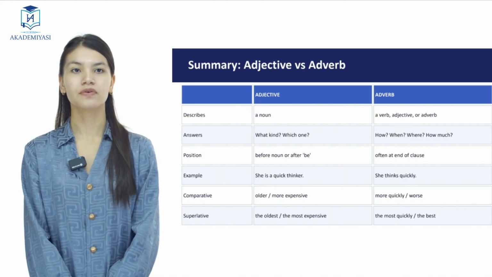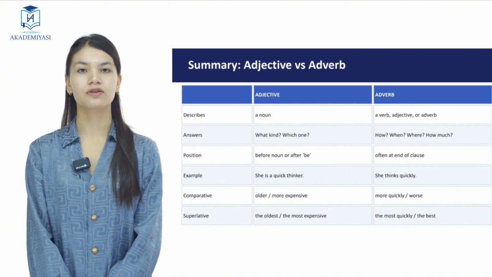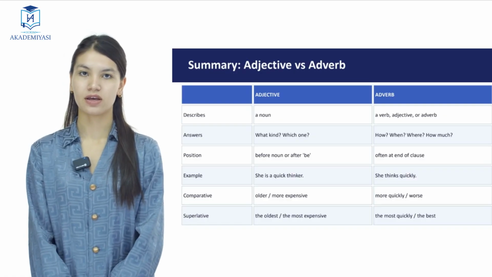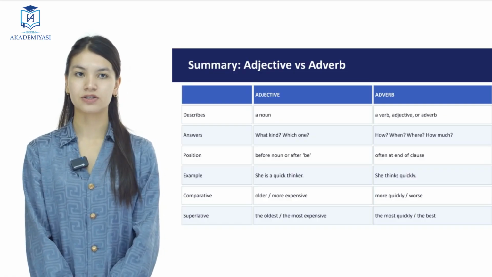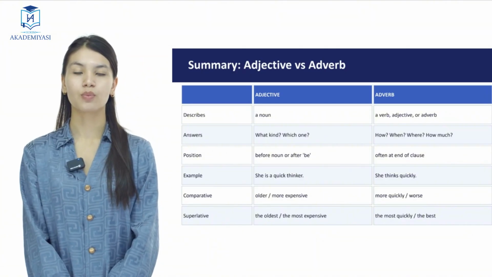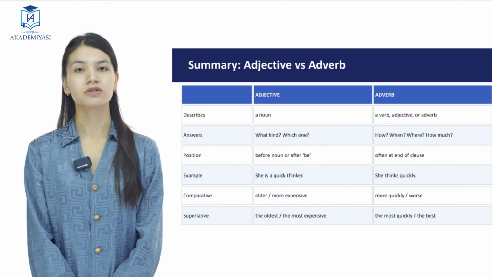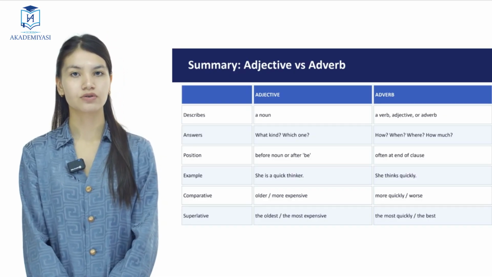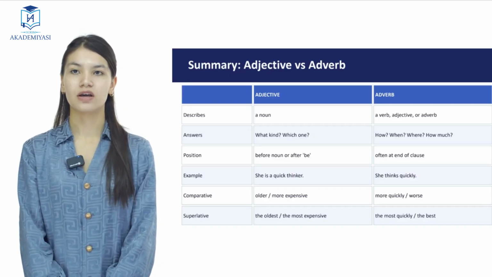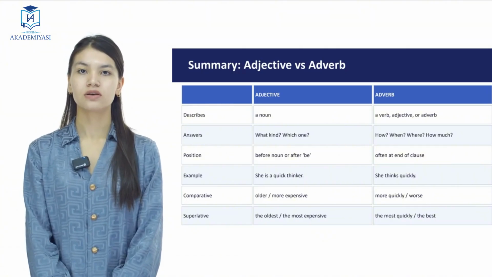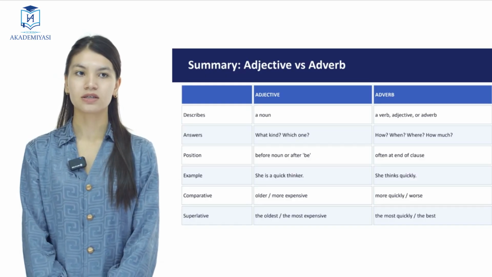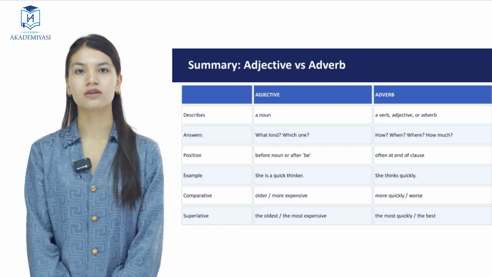An example of an adjective: she is a quick thinker. The example of an adverb is: she thinks quickly. Comparative forms of adjective: it's older or more expensive. Comparative form of adverb is more quickly or the worse. The superlative form of adjective is the oldest, the most expensive. The superlative form of adverb is the most quickly or the best.